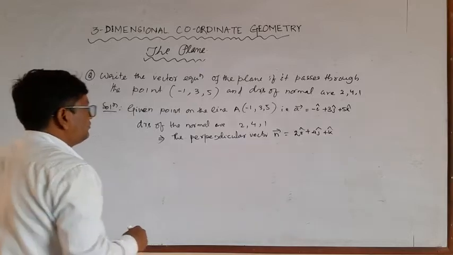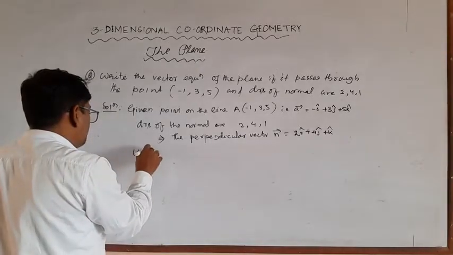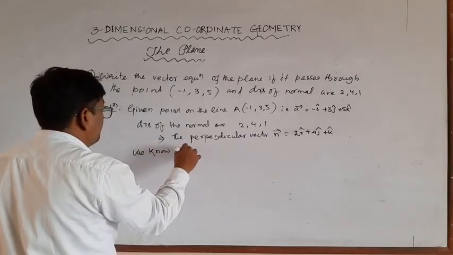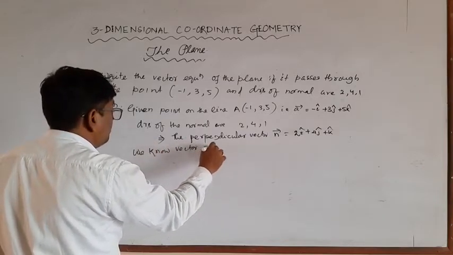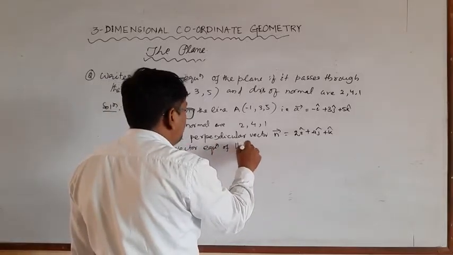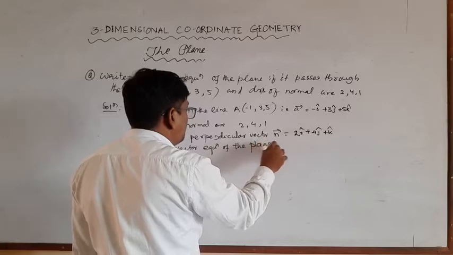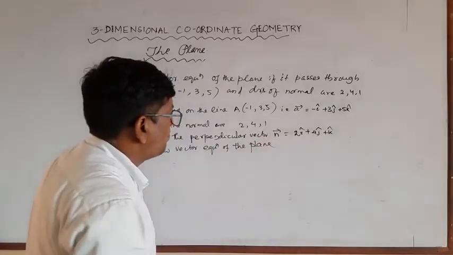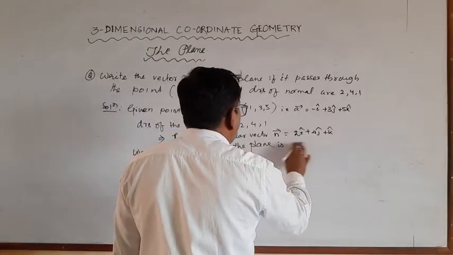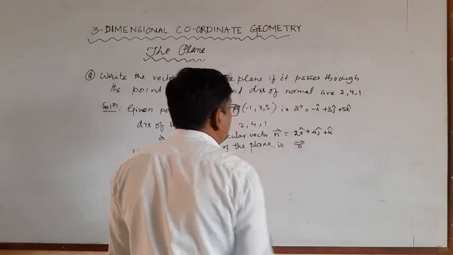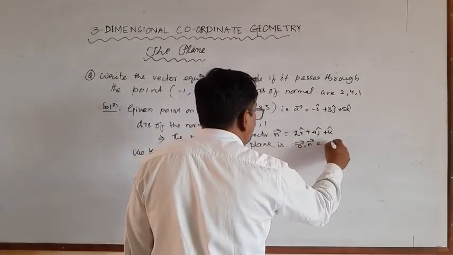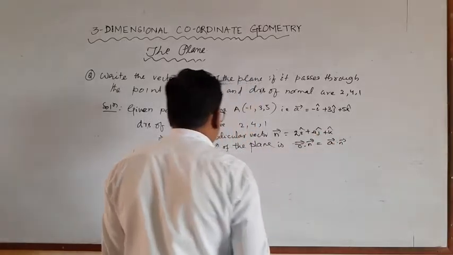Now we know the vector equation of the plane is r dot n vector is equal to a dot n vector.